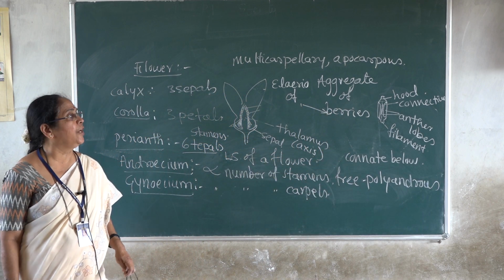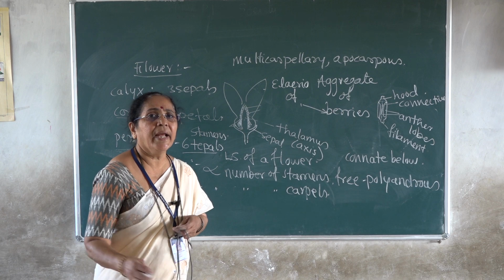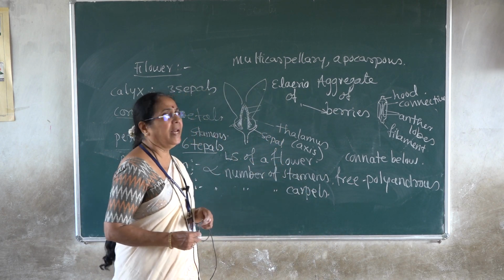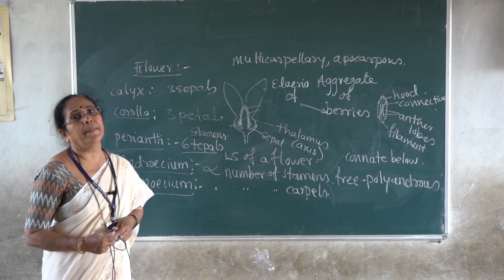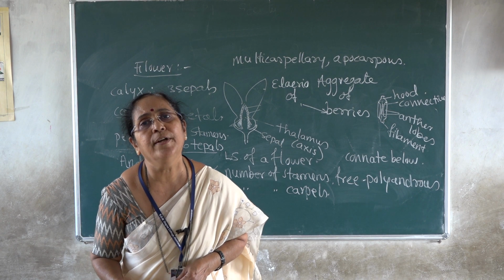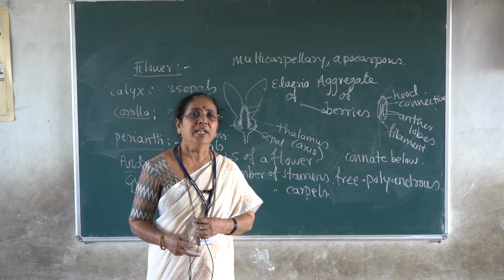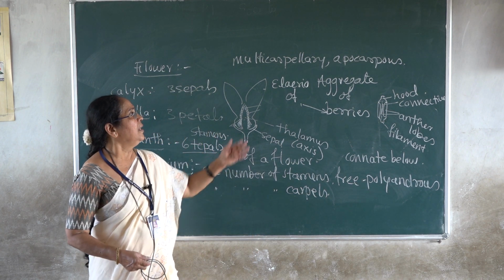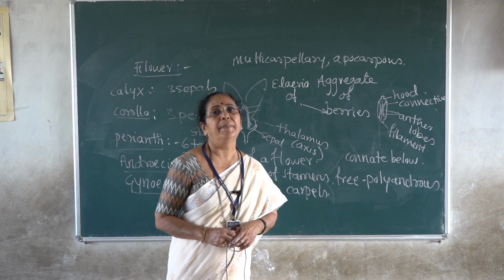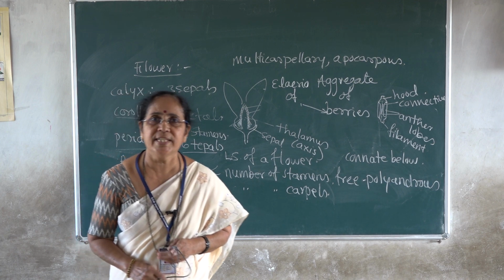Aggregate means a collection, a collection of berries or etaerio of berries. The seeds of the family members are very large, with very characteristic ruminated endosperm. So those are the characteristic features of the fruits of members belonging to family Annonaceae.